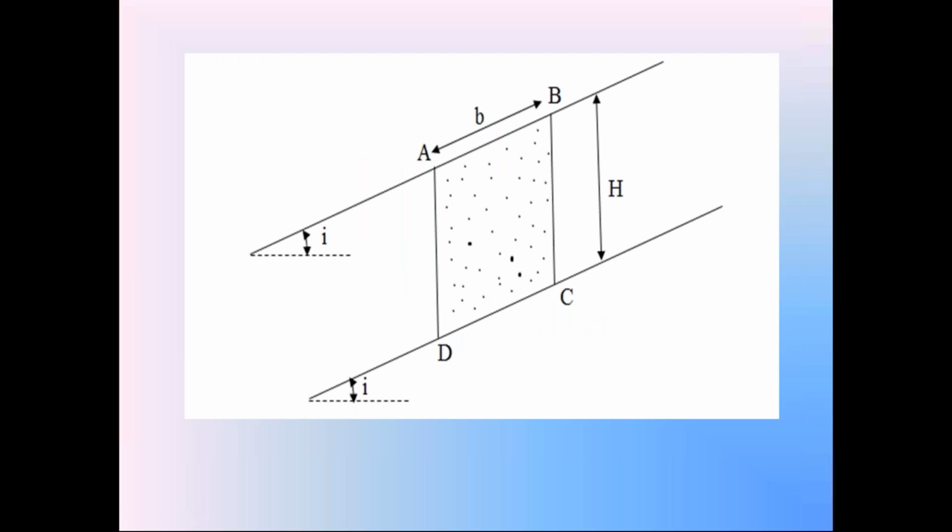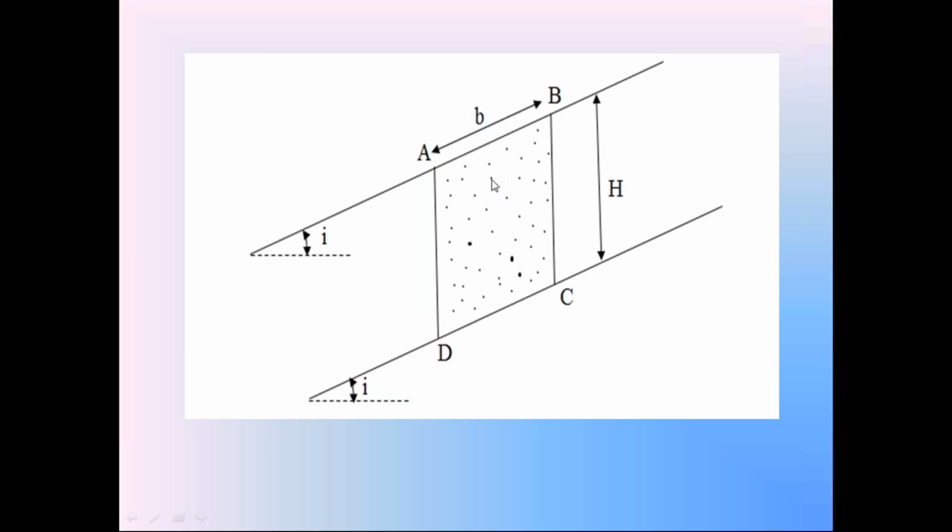Already in the infinite cohesionless soil slope, we discussed this soil prism, and here also in the infinite cohesive soil slope we are taking the same soil prism of inclined width B, H vertical height. Now consider this soil prism. This is a cohesive soil prism, not cohesionless. Here this soil prism is a cohesive soil prism.